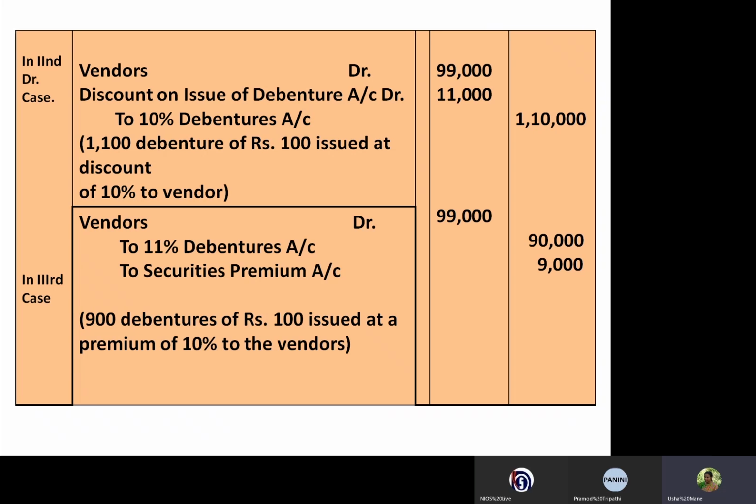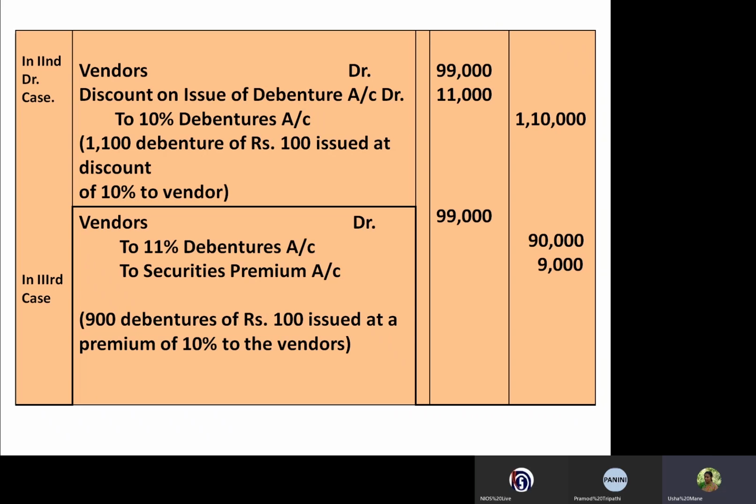There will be no change; the only change will be in the number of debentures, and the number of debentures into the nominal value. And we already calculated the number of debentures issued. So it was 1,100 debentures issued by the company to the vendor at the rate of rupees 100.